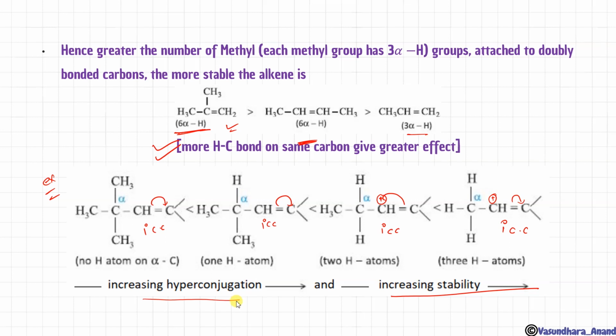Did you get that? If we talk about inductive effect, this will have more inductive effect than this, than this, than this. So inductive effect and hyperconjugation are just opposite to each other. In other words, hyperconjugation and inductive effect are reverse. If more hyperconjugation is giving it stability, then at the same time it will show less inductive effect, and if more inductive effect is there, that means less hyperconjugation, and that means less stability. Clear? Any doubt in this?